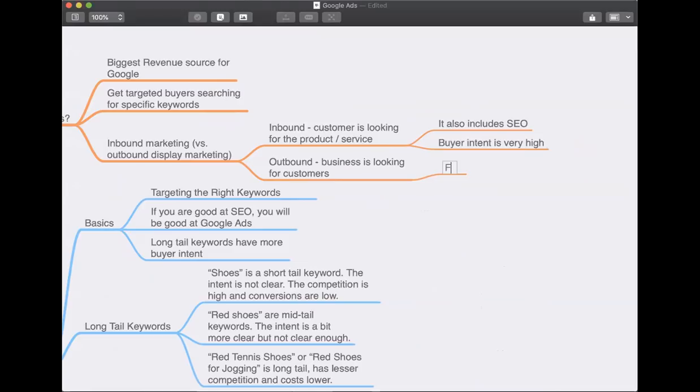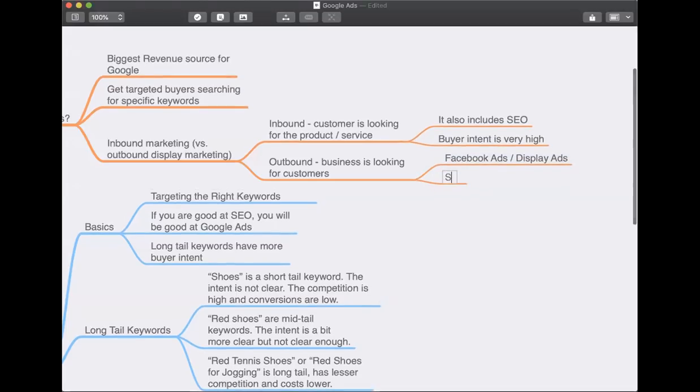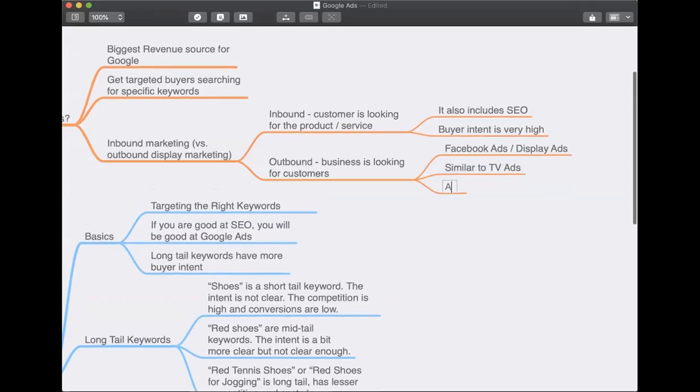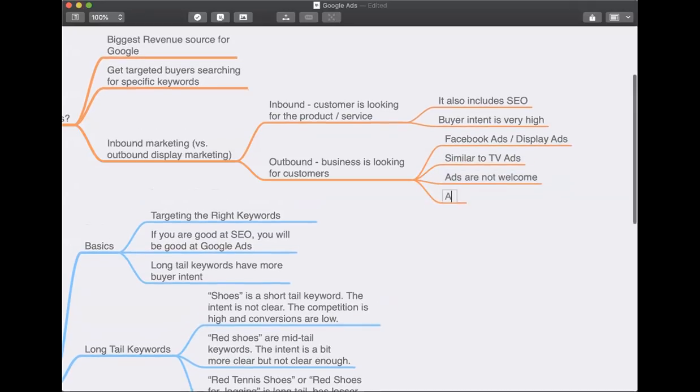Here you can say Facebook ads or display ads are similar to TV ads. Ads are not welcome. Ads are interruptive, right? It interrupts.